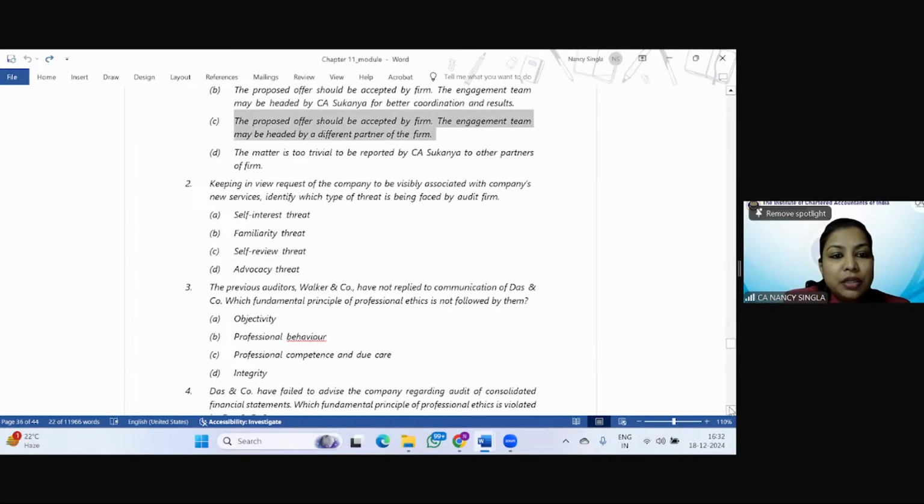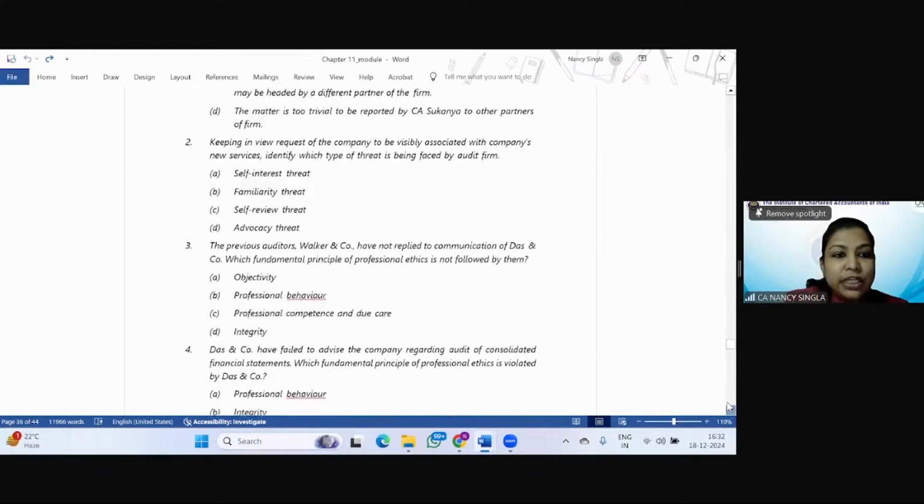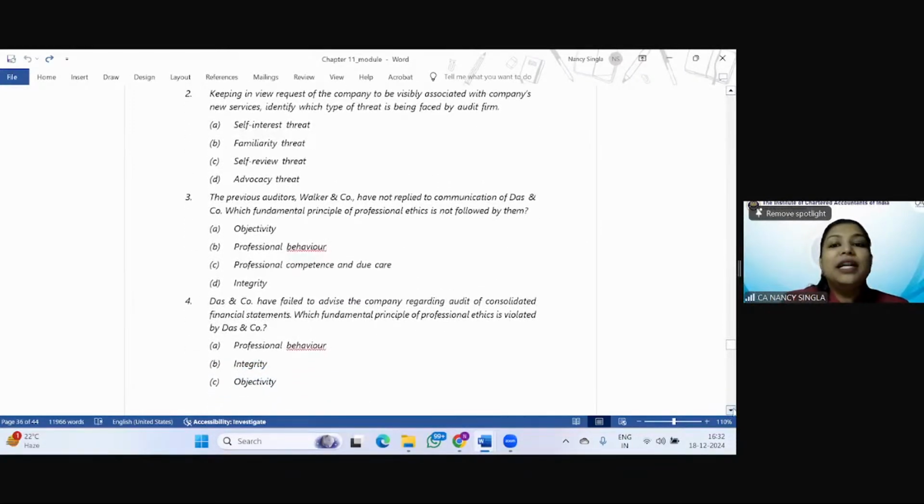The previous auditor, Walker and Company, have not replied to communication of Das and Company. What fundamental principle of professional ethics is not being followed by them? So is it objectivity? Is it professional behavior? Is it professional competence and due care? Or is it integrity? Simple. Shoaib, Swati, correct. Others also please reply.